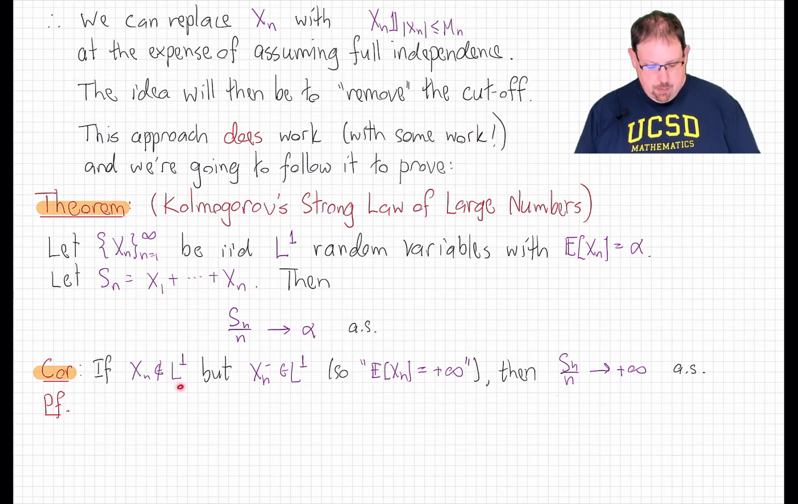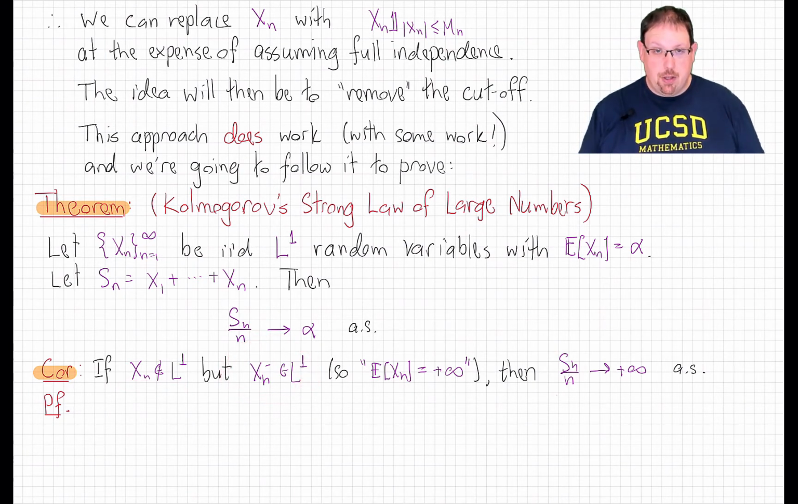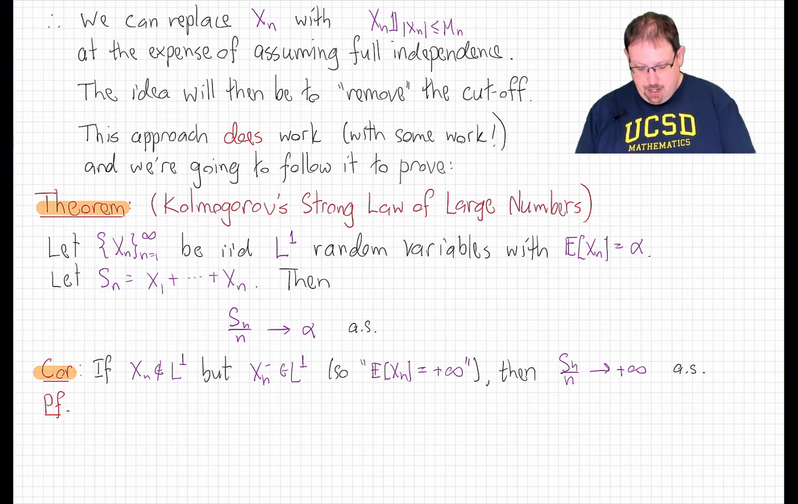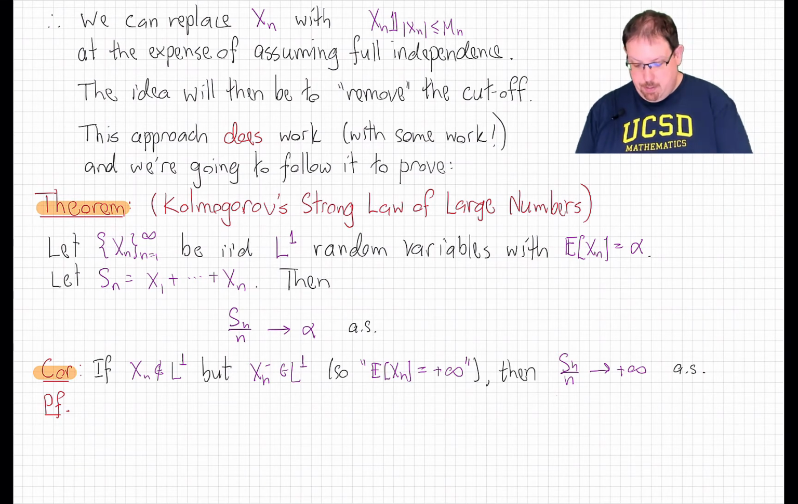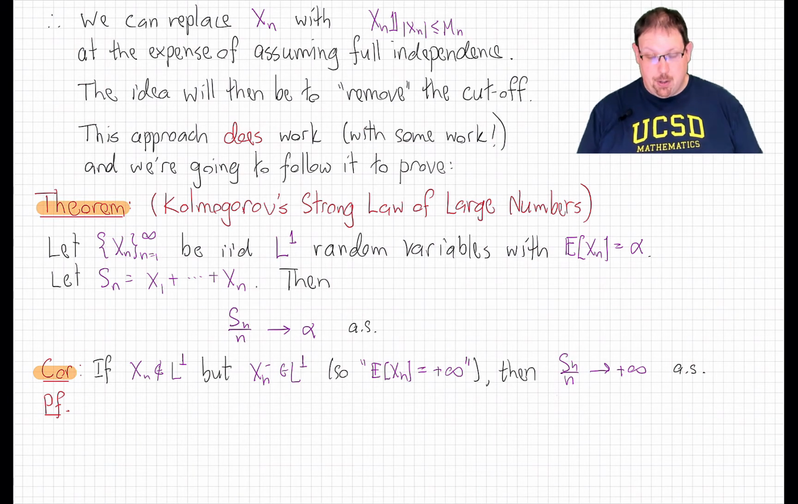That is, let's assume that X_n is not in L1, but that its negative part is in L1, so that the blow-up of the L1 norm all comes from the positive part. Then it's fair to say that the expected value of X_n, which should be the infinite expected value of the positive part minus the finite expected value of the negative part, is plus infinity. Under this assumption, it follows from the strong law of large numbers that the empirical average does converge, or diverge, depending on your preferred notation, to plus infinity with probability 1.